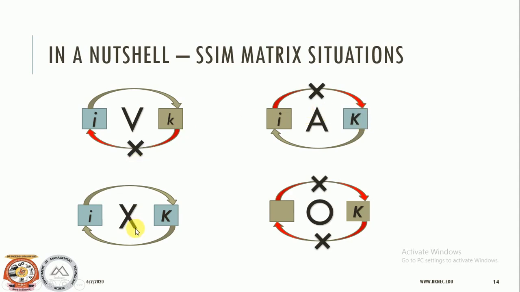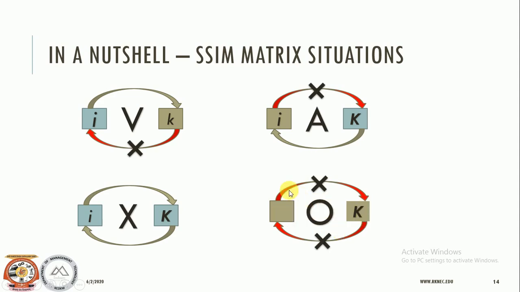When it comes to X, it means that both the variables i and k are related to each other. I can be achieved from k, k can be achieved from i; i influences k or k influences i. This is O. It means that the two variables don't have any relationship.